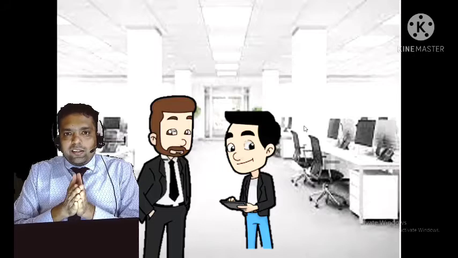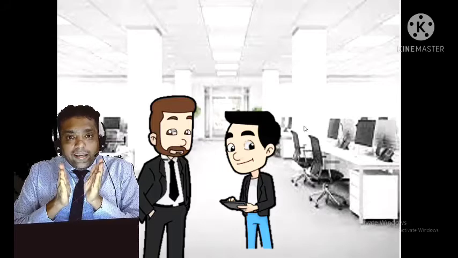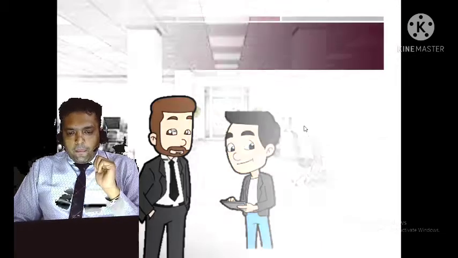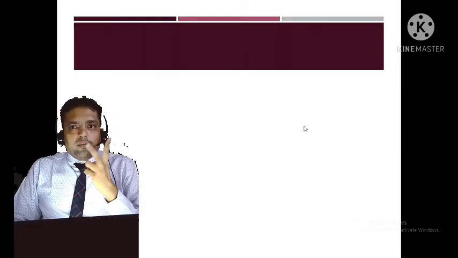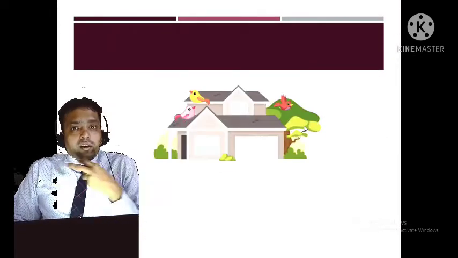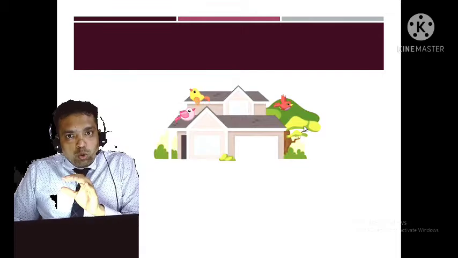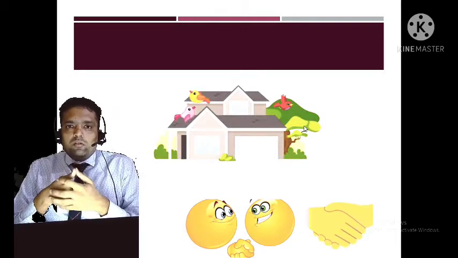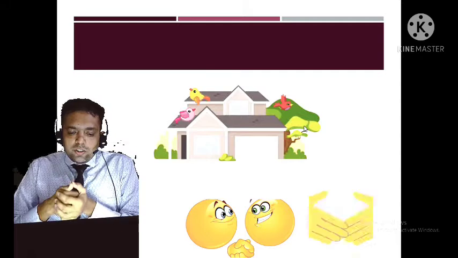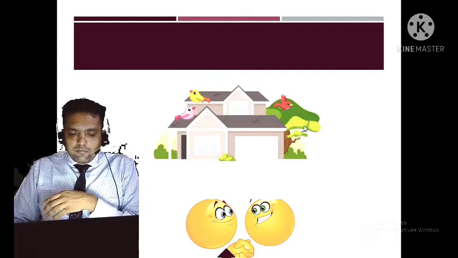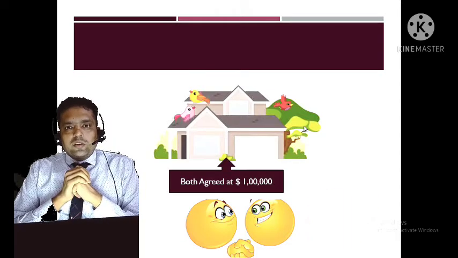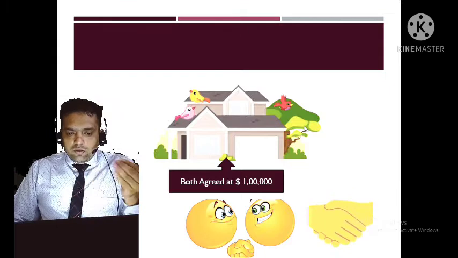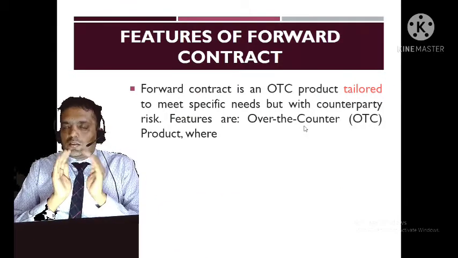Though the price is 97,000, they both agreed on one price, which is 1 lakh. So it is known as a forward contract. There are two parties, both agreed, they both are known to each other, and there is a mutual obligation, there is a win-win situation for both the parties, and they agreed to purchase this house worth 1 lakh after 1 year. So this is known as a forward contract. This is a simple example.